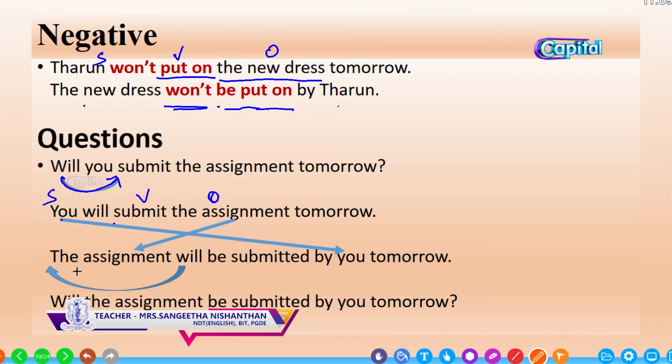The assignment will be plus past participle. So, will be past participle of submit is submitted by you. Object pronoun and subject pronoun are the same for you. So, you, tomorrow. Now, it is a statement word order. So, change it into a question, bring will to the beginning, and now: will the assignment be submitted by you tomorrow?